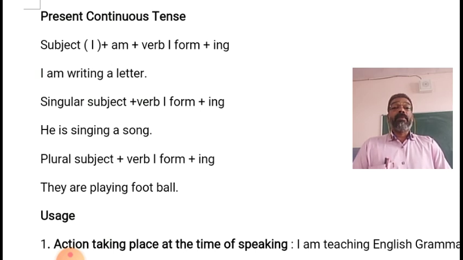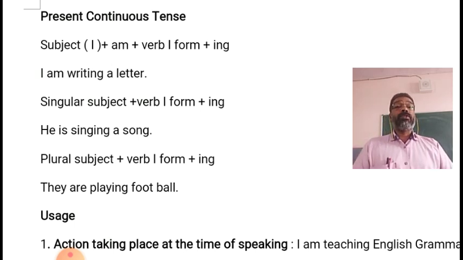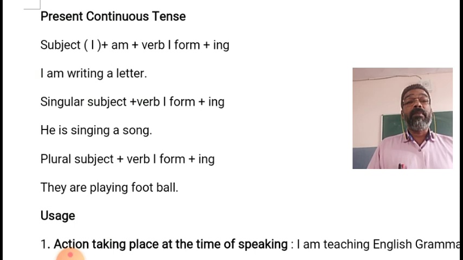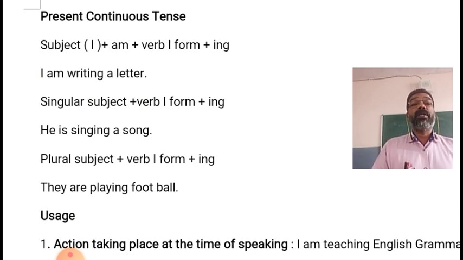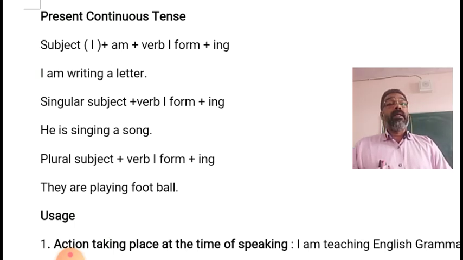Once more, if the subject is I, helping verb am is used, then the ing form of the verb is also used. I am writing a letter. I is the subject, so we use the helping verb am and writing a letter.